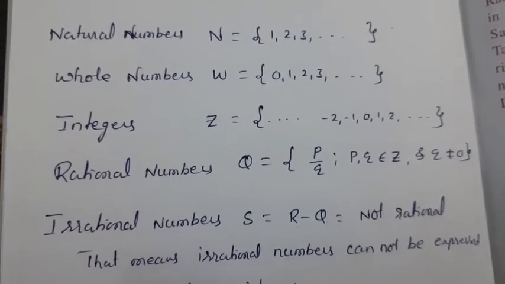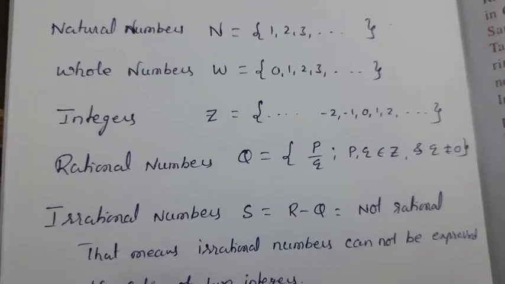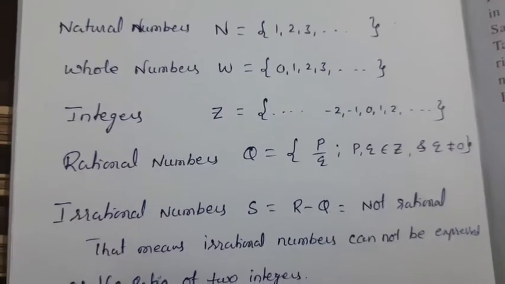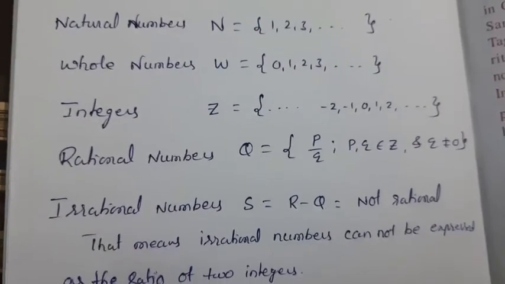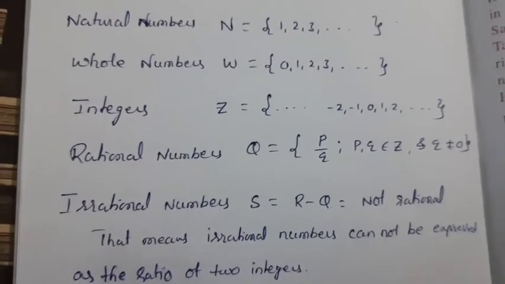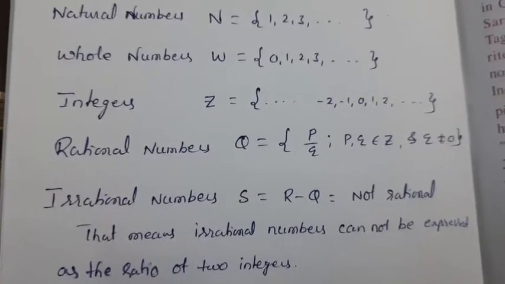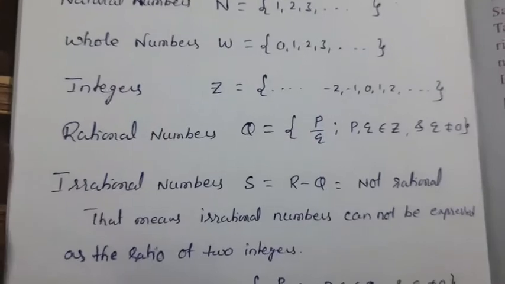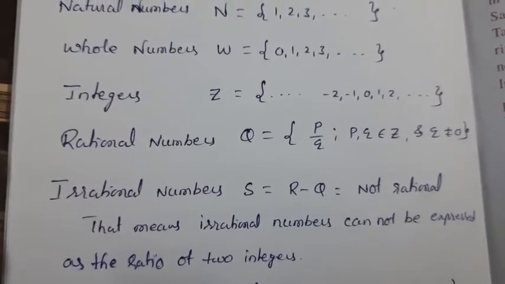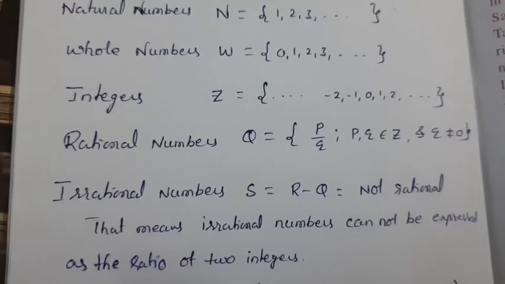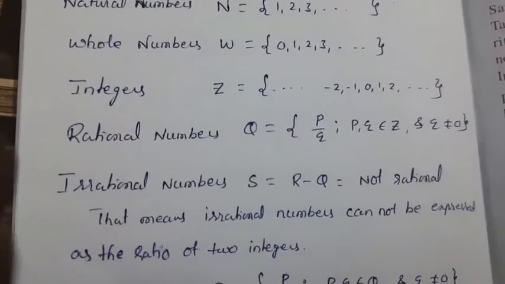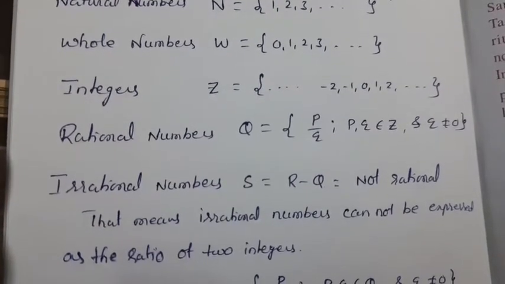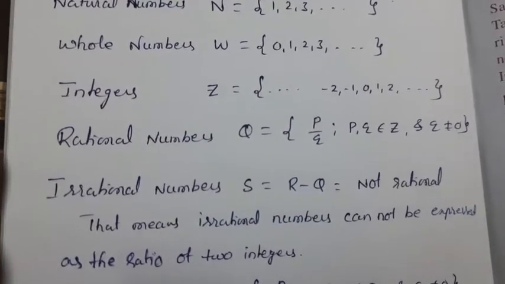Now next, irrational numbers. Irrational numbers are denoted by S, and irrational numbers are nothing but R minus Q. That means if we subtract rational numbers from real numbers, we get irrational numbers. That is also called not rational numbers. Not rational numbers is nothing but irrational numbers. That means irrational numbers cannot be expressed as the ratio of two integers. Rational numbers can be expressed in p by q form, but irrational numbers are quite the opposite, they cannot be expressed in p by q form.